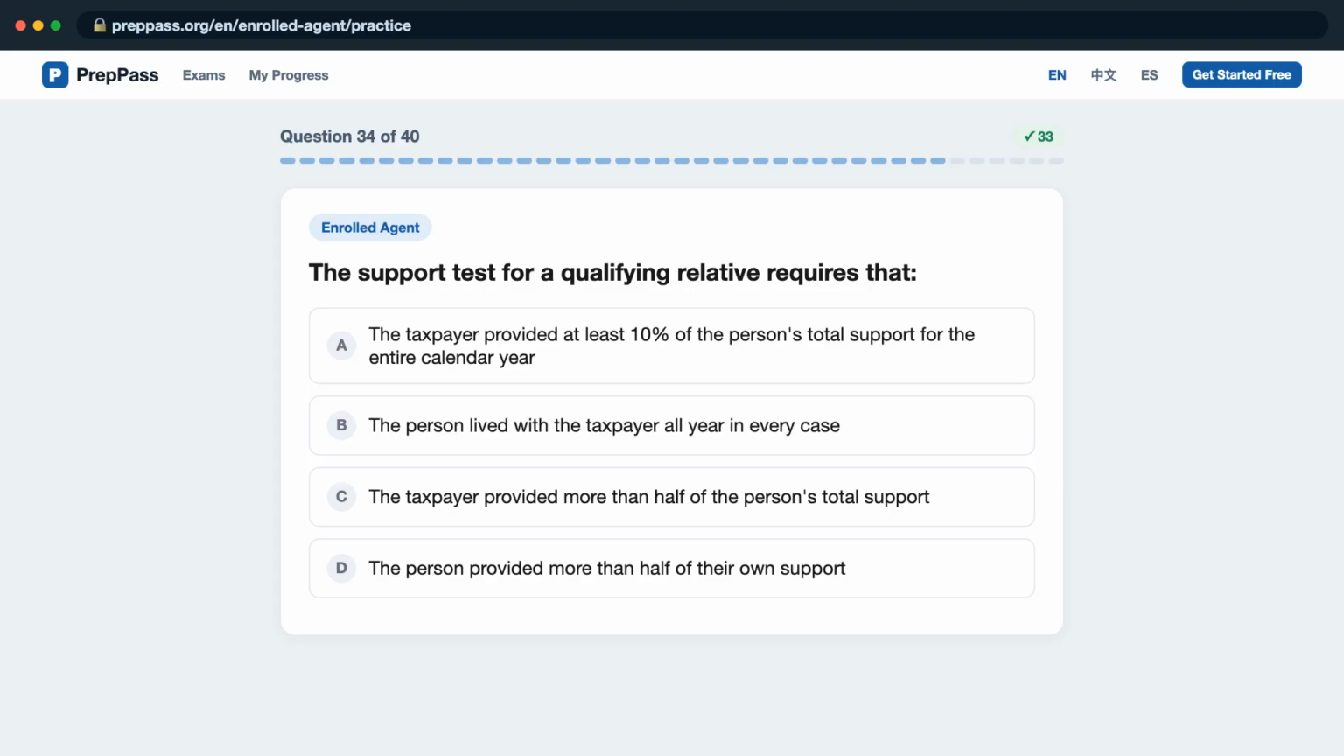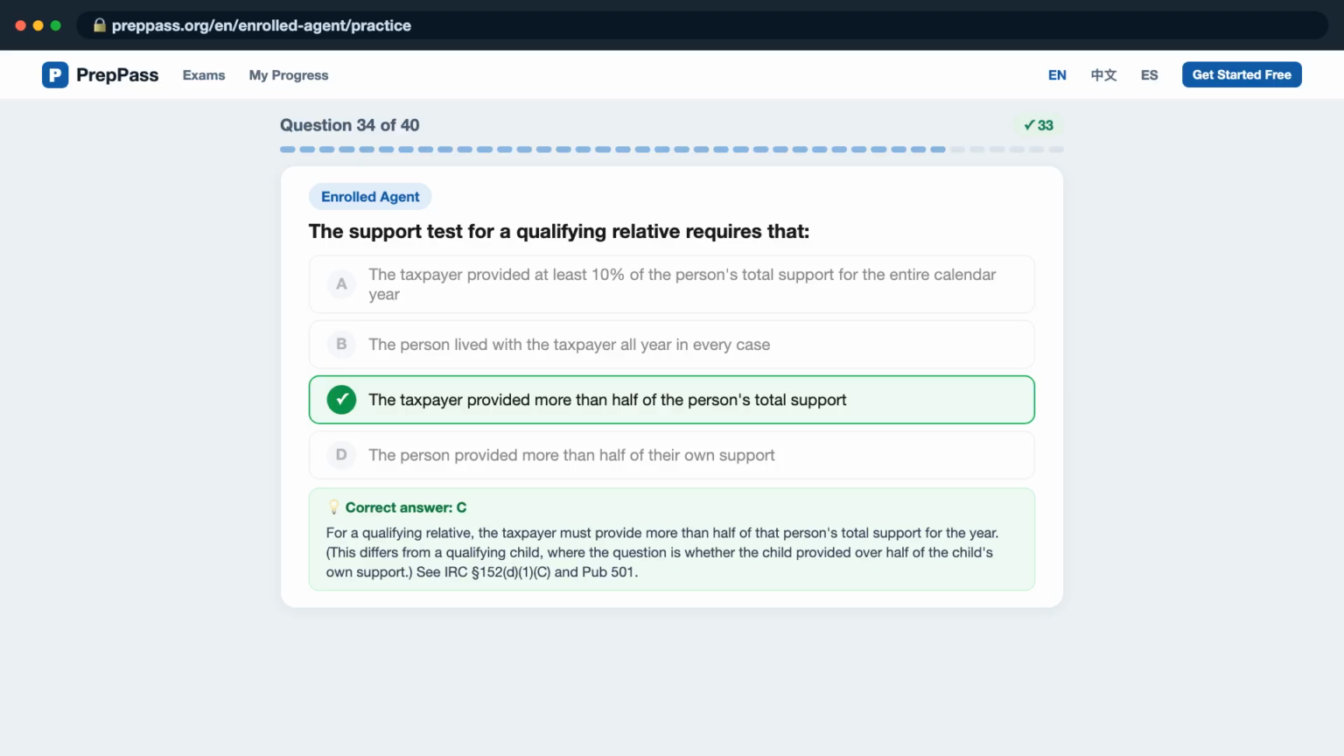Question 34. The support test for a qualifying relative requires that, is it A, the taxpayer provided at least 10% of the person's total support for the entire calendar year? B, the person lived with the taxpayer all year in every case? C, the taxpayer provided more than half of the person's total support? D, the person provided more than half of their own support? The correct answer is C.